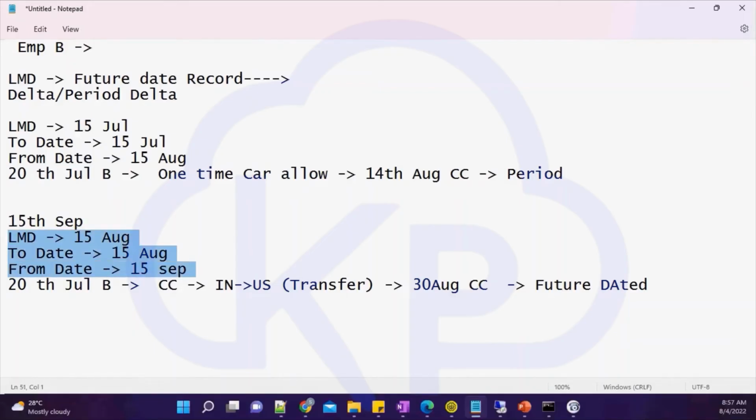If you want to run your payroll on a daily basis or weekly basis, this to date and from date, you have to make adjustment. Okay. So there can be a scenario if you are running, and just park your question if anyone has. Let me discuss one more scenario.